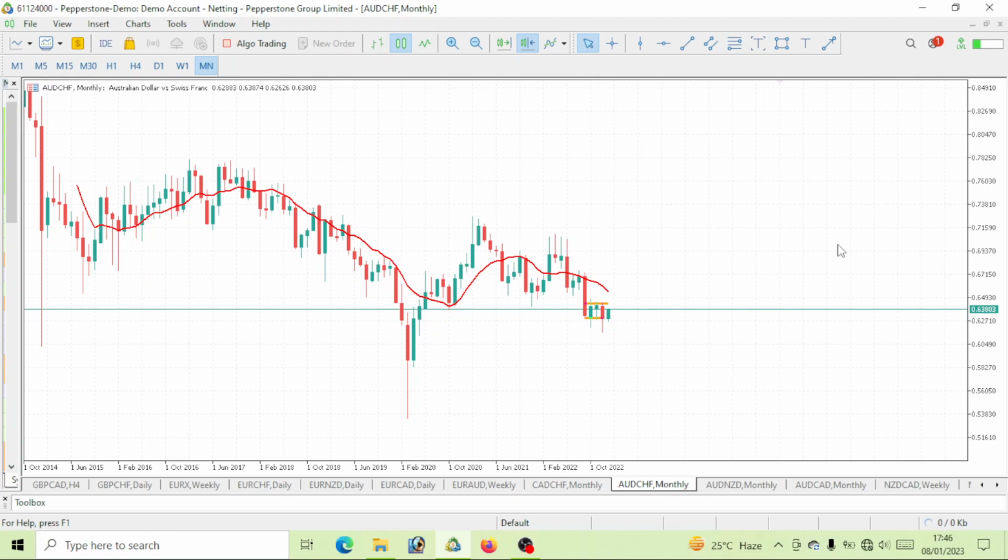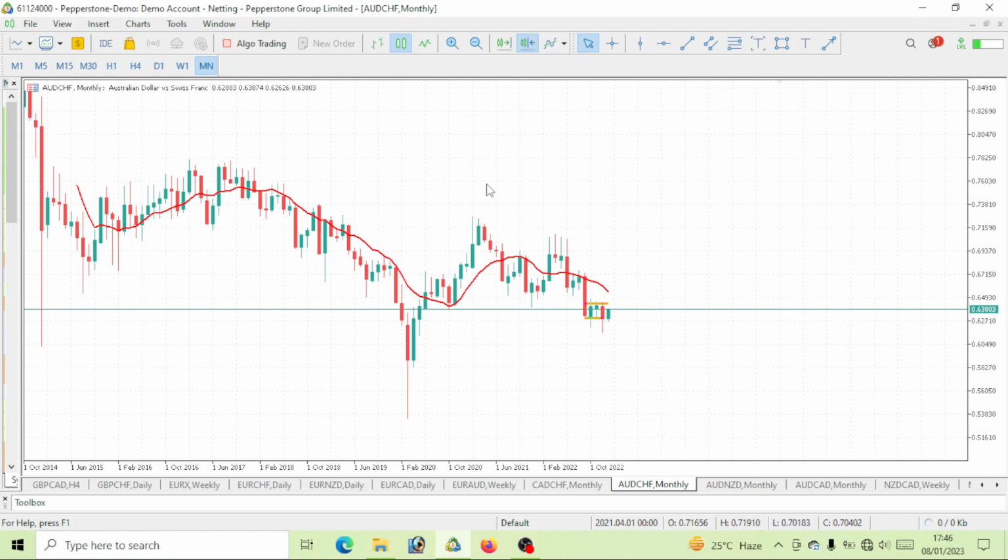So let's start with the trend on AUD Swiss franc by starting with the higher time frame, which is the monthly time frame. You can see the full trend. It is a bearish move. Let's start this movement from 2017. You can see our movement from 2017 is actually a bearish move. Now let's start this recent move, which started in 2020. You can also see it is a bearish move. Basically, the full trend itself is on a bearish move.